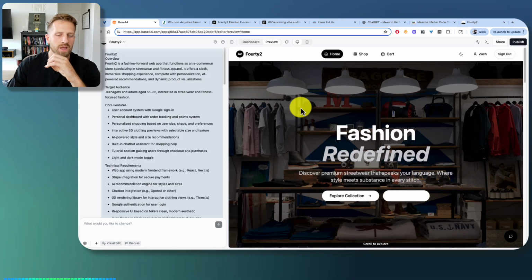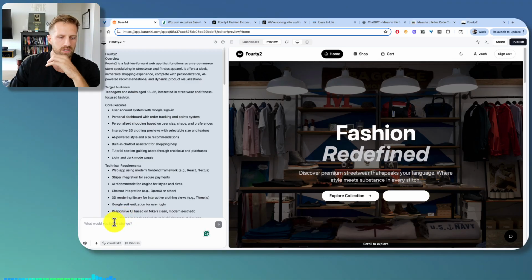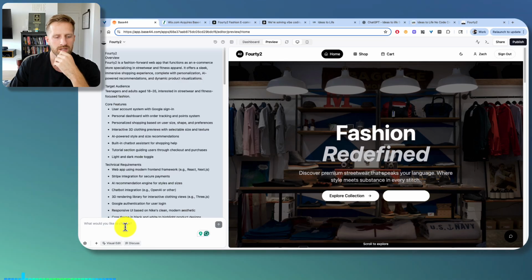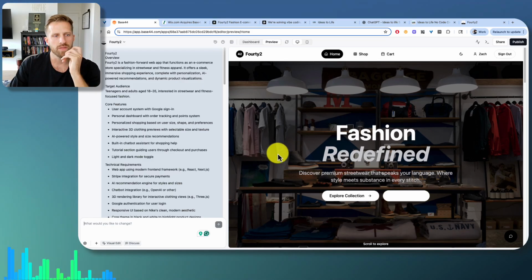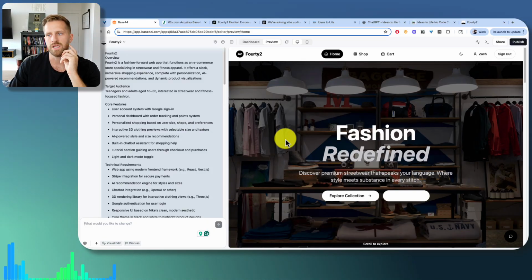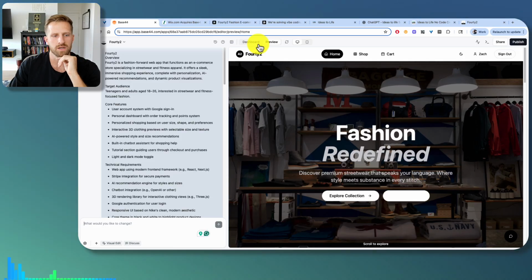I didn't edit anything. One thing I would like to do if we had more time would be to start doing edits and seeing how well it understood what I put in there for edits and how well and quickly it shifted them. I like how quick Bolt is and how well it understands me and fixes issues. So that'd be one thing I would like to see. I want to use it for a while to get a full experience, but off one-shot prompt, I like Base44. Very clean. A lot of back-end analytics, built-in database, that kind of thing. So very cool. Again, let me know your thoughts.